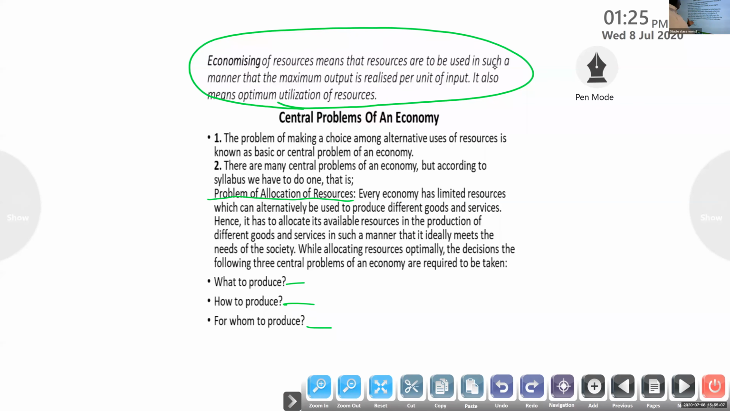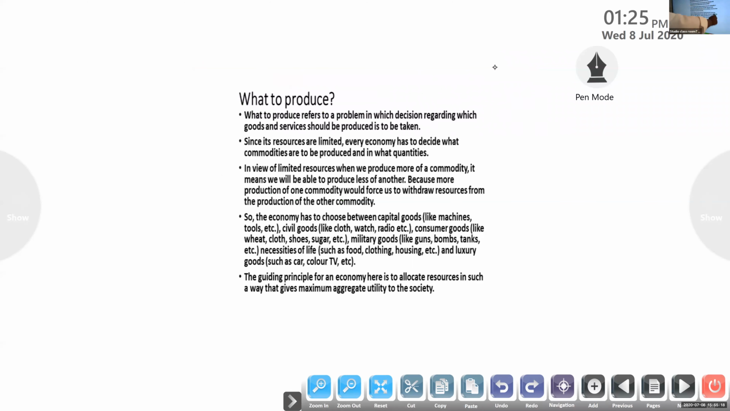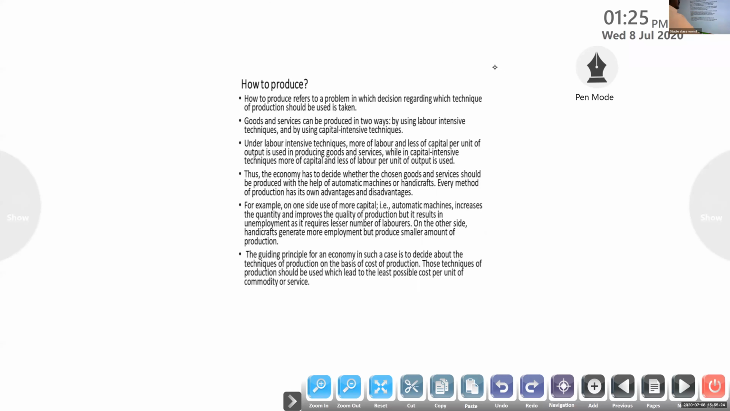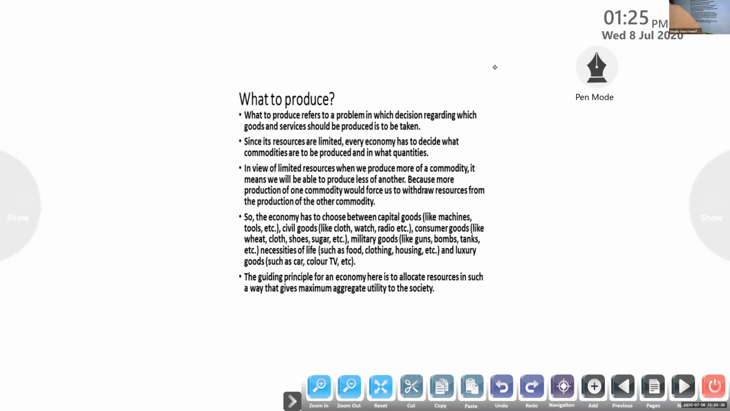So what to produce? Do we want to produce weapons or food grains? That's the question here. The next one is how to produce. The third question is for whom to produce. Here we start with what to produce.